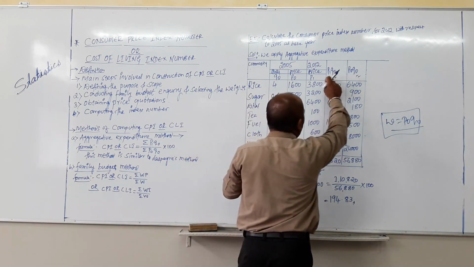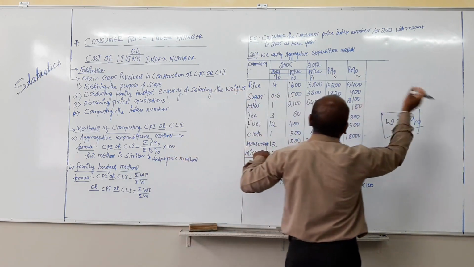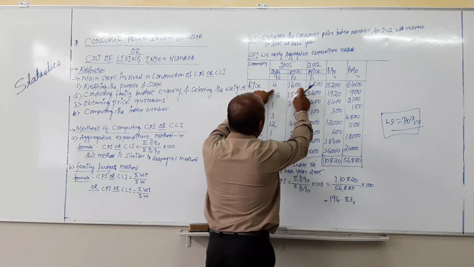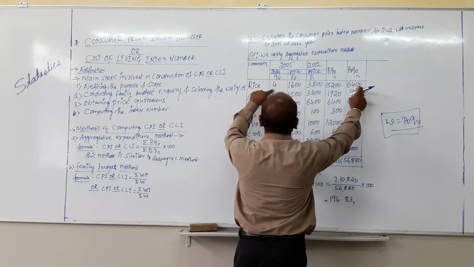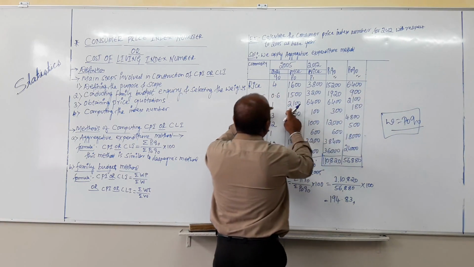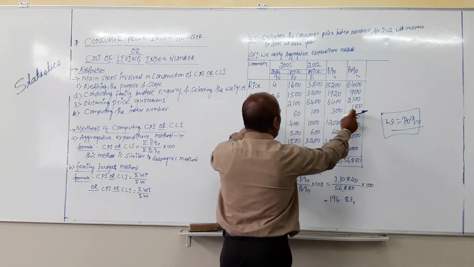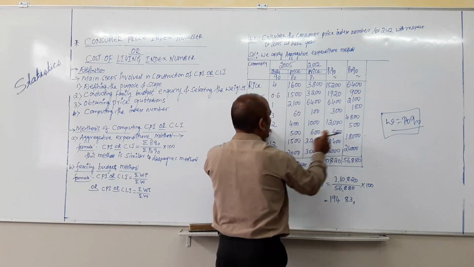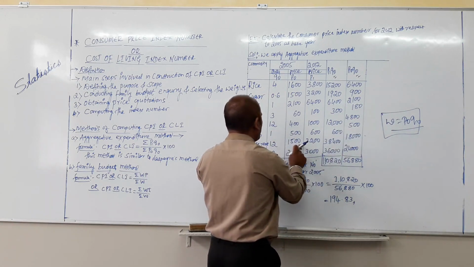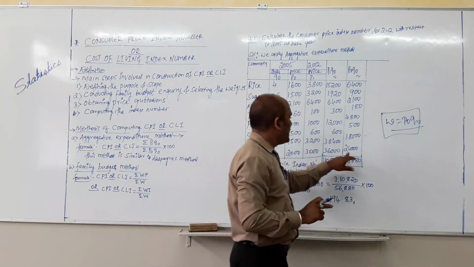Then the summation of P1 Q naught is 1,10,820. Let us move on to the next one, P naught Q naught. 1,600 into 4, 6,400. 1,500 into 0.6, you will get 900. 2,100 into 1, obviously 2,100. 60 into 3, then 180. 400 into 12, 4,800. 500 into 1, obviously 500. 1,500 into 12, 18,000. 2,000 into 12, obviously 24,000.